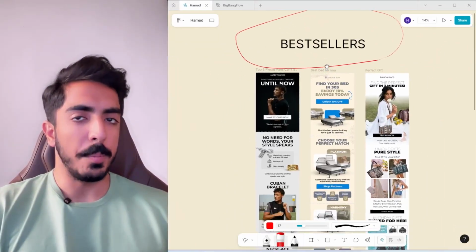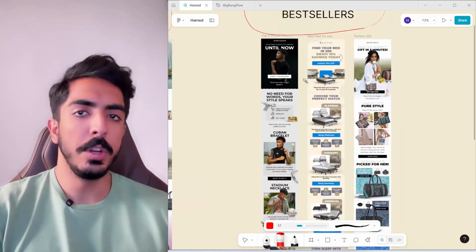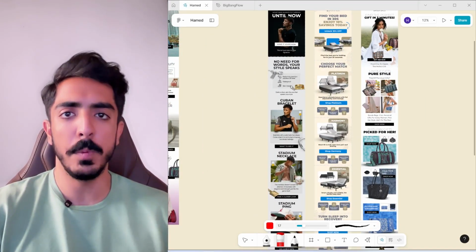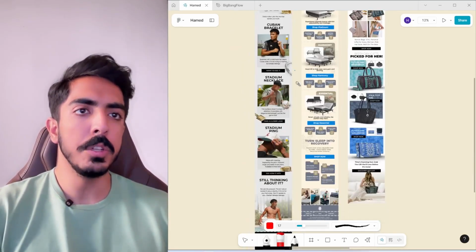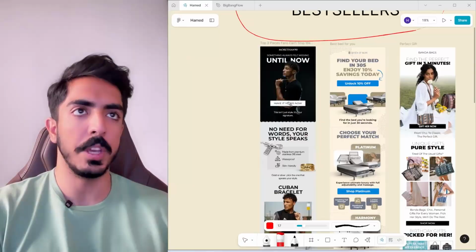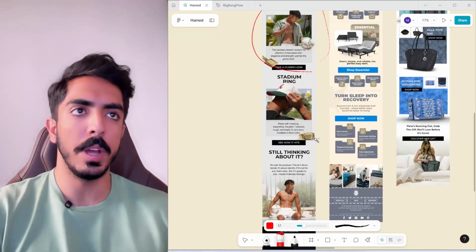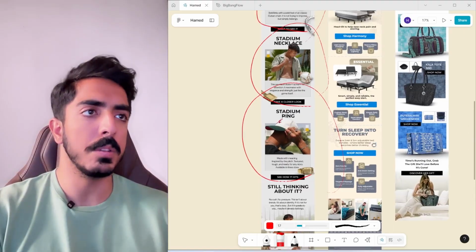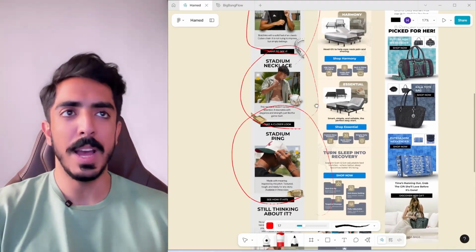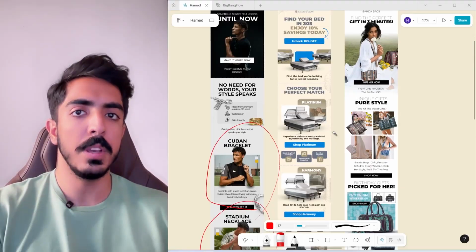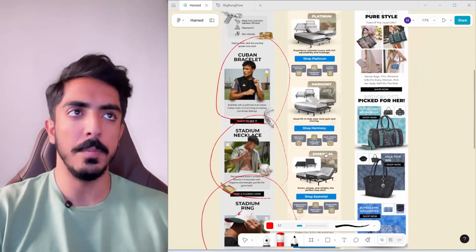So the bestsellers approach for email campaigns is actually putting together the bestseller products on our website, for example, in a period of 1 week or the last 1 month, and just creating an email campaign based on those bestsellers. For example, here we have 3 bestseller products, and we're telling customers that we might be running out of stock because other people are shopping fast, so make sure you don't miss out. And because there's a lot of urgency, people tend to act fast and make a purchase.